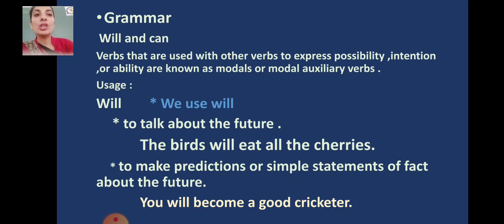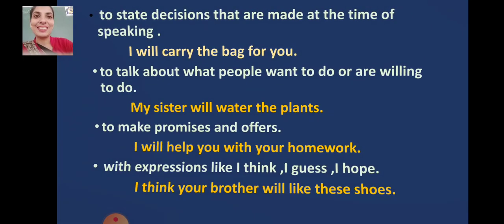The next usage is to make predictions or simple statements of fact about the future. Example: you will become a good cricketer. Now this is a prediction. We are forecasting. We are not sure, but we are predicting; we are telling about the future that it may happen. So all predictions or simple statements of fact related to the future can be made with the usage of will.